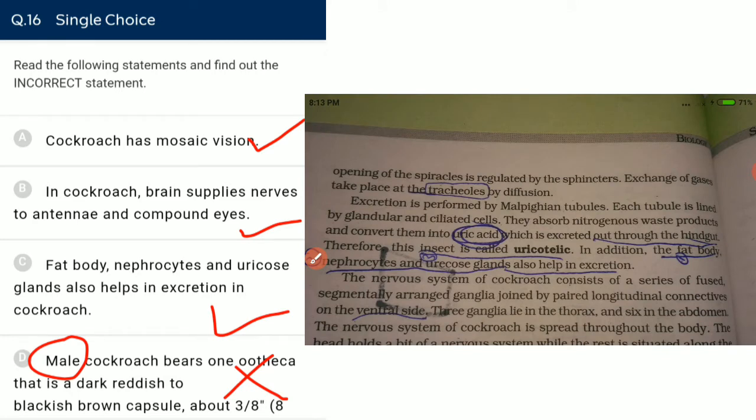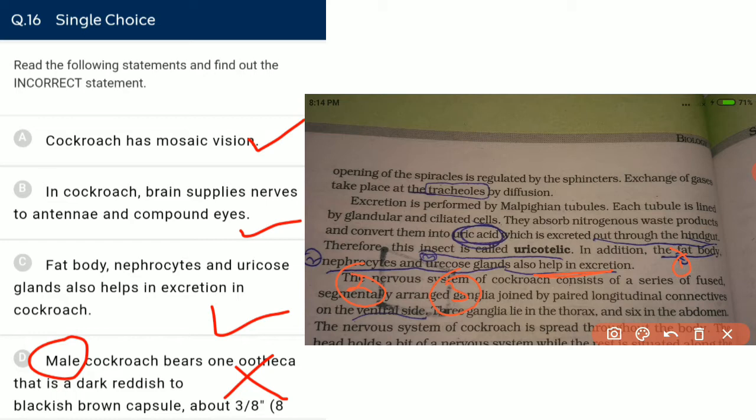And the third statement: fat bodies, nephrocytes and uricose glands are organs that help in excretion in the case of cockroach.